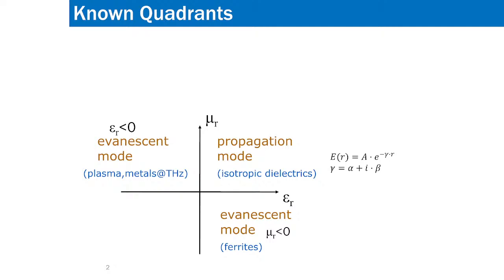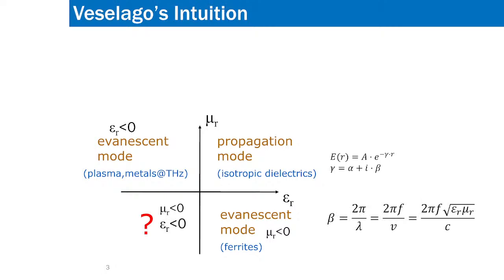Epsilon r, or permittivity, is on the x-axis, and permeability is on the y-axis. In the first quadrant, both epsilon r and mu r are positive. In the second quadrant, mu r is positive but epsilon r is negative. In the third quadrant, we don't know what happens, where mu r and epsilon r are both negative. In the fourth quadrant, epsilon r is positive but mu r is negative. So the first is propagating, the second and fourth are evanescent. This we already know.